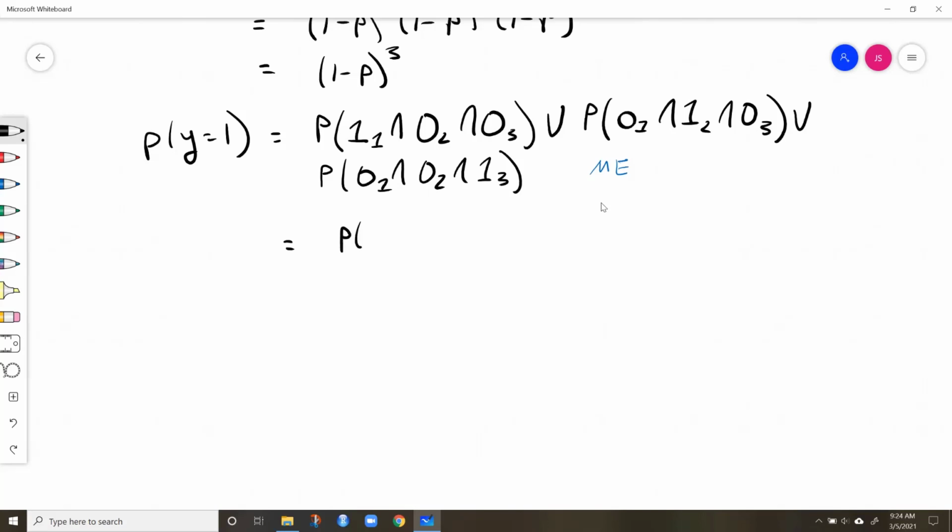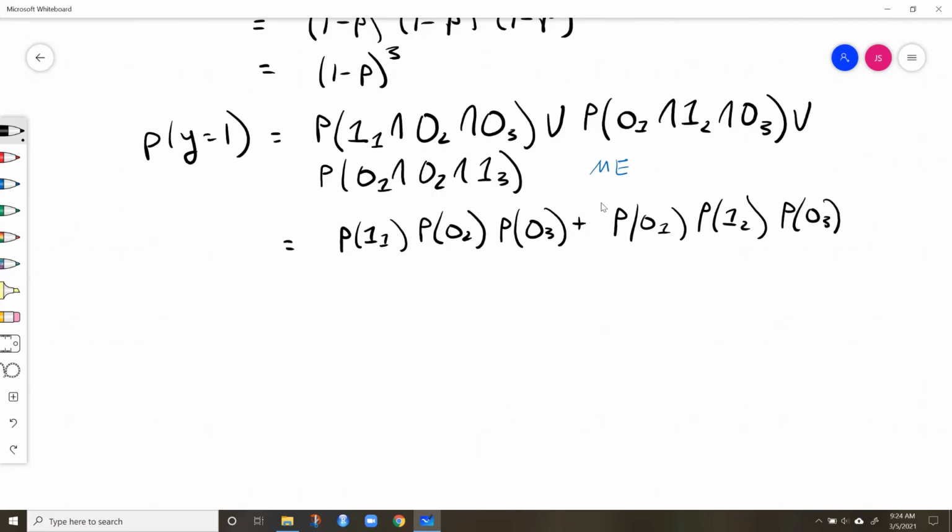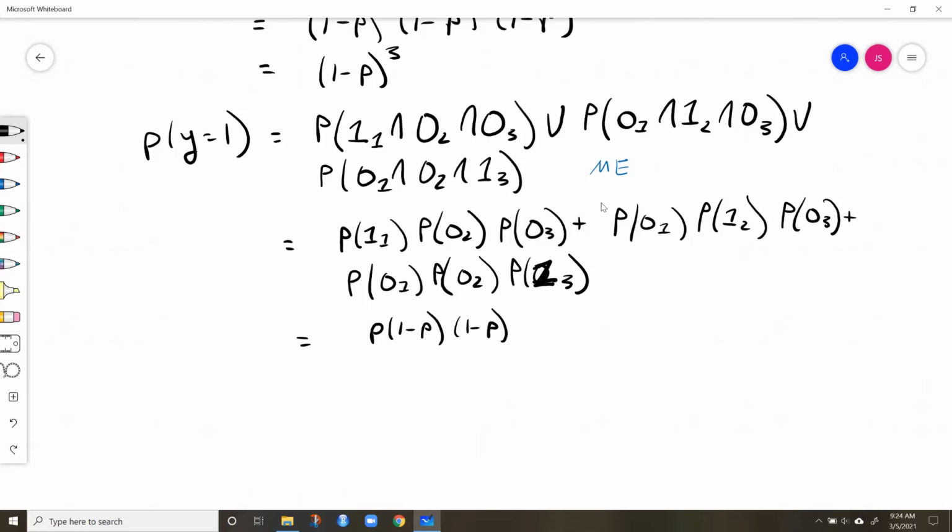So here we get the probability that we have 1 in the first trial times the probability 0 in the second trial, plus, and I'll just write these out. Sorry, that's a 1 in the last trial. All right. And then we can actually plug the probabilities here. We get p times 1 minus p times 1 minus p. So here's 1 in the first trial, 0 in the second trial, 0 in the third trial.